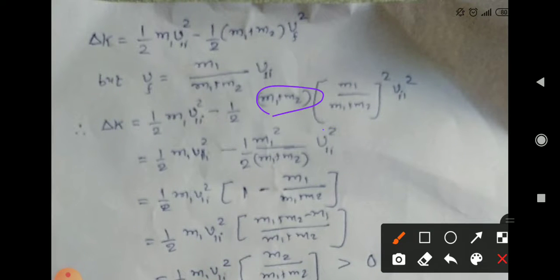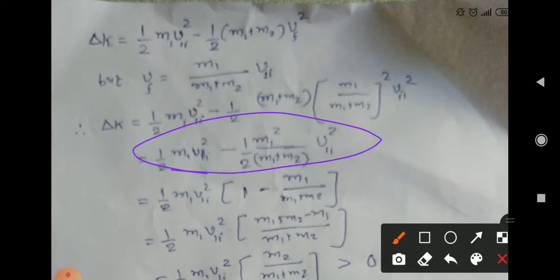So one m1 plus m2 will get cancelled, but because of the square, one power of m1 plus m2 still persists. So it is half m1 v1i square as it is, minus m1 into m1, which is m1 square, upon (m1 plus m2) into v1i square. So this is the step.